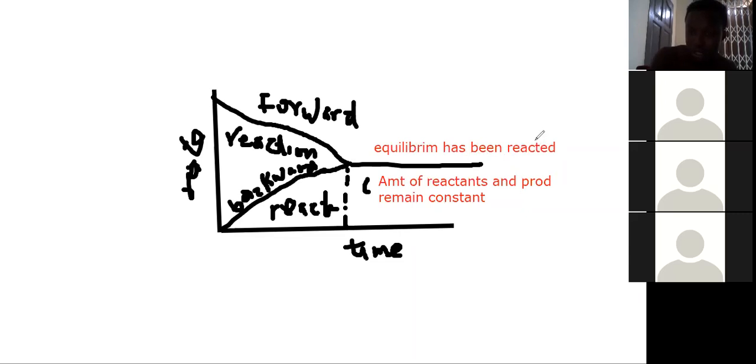And the amount of reactant and the product must remain constant once equilibrium has been reached. Are you getting it? So this one shows the backward reaction, and this one shows the forward reaction. Now, when they get to this point and they move smoothly, then you are saying that equilibrium has been reached. And as a result, when equilibrium is reached, the amounts of reactants and products remain constant because, in layman's terms, calm has been restored. Let me put it that way.